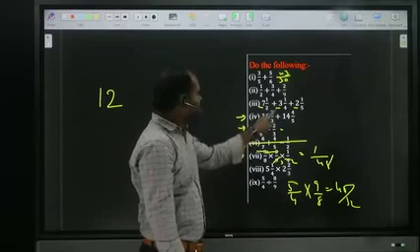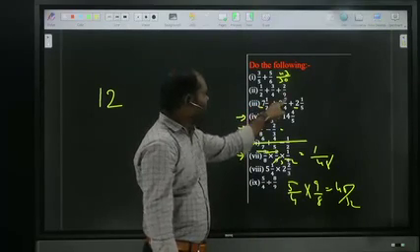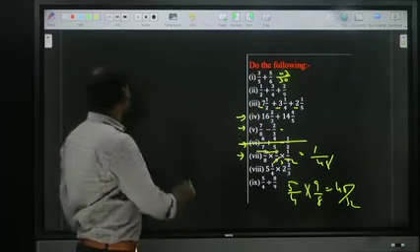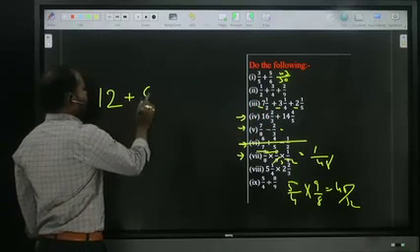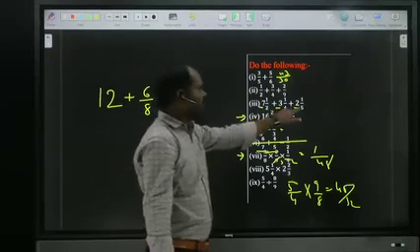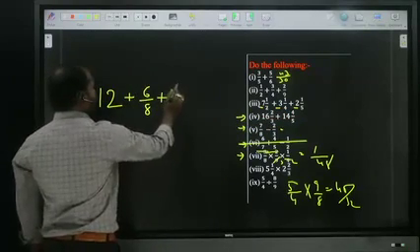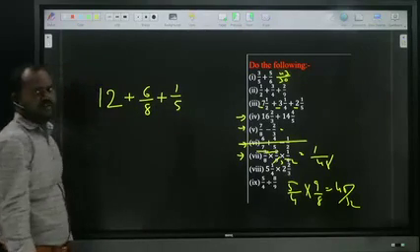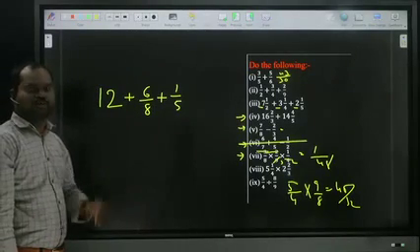What will happen ma? 4 ones are 4 plus 2. 4 plus 2 how much ma? 6 by 8. 6 by 8 plus what is the balance one ma? 1 by 5. Okay na? If you want to cancel here, you can cancel ma, your wish. Otherwise you can proceed in that way also. Your wish ma.